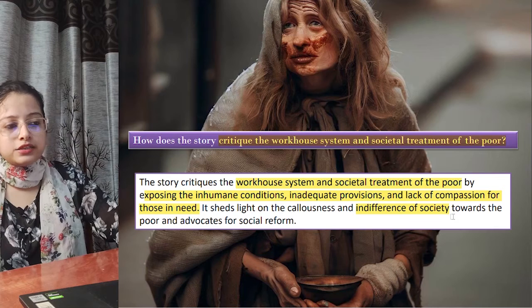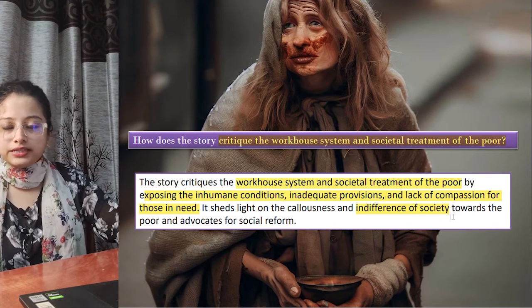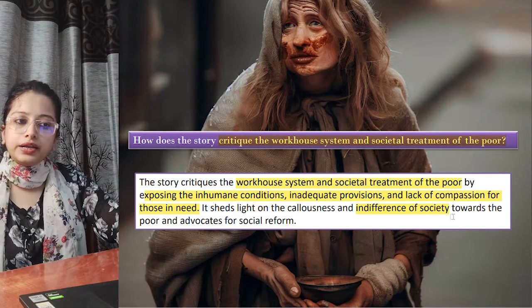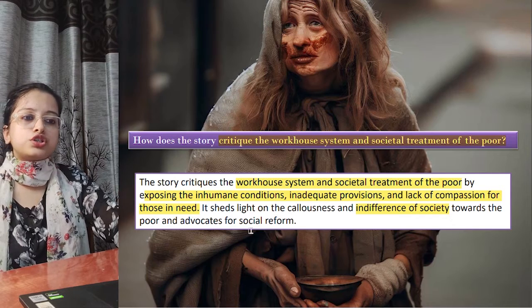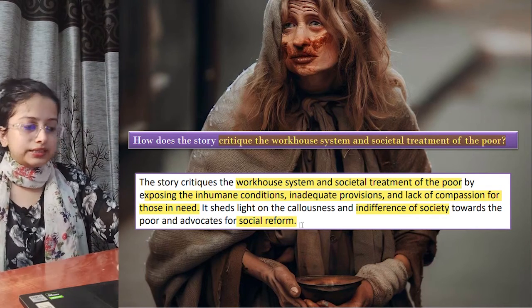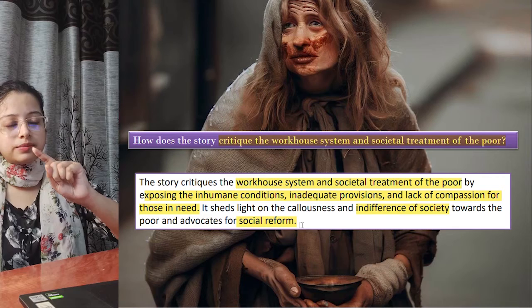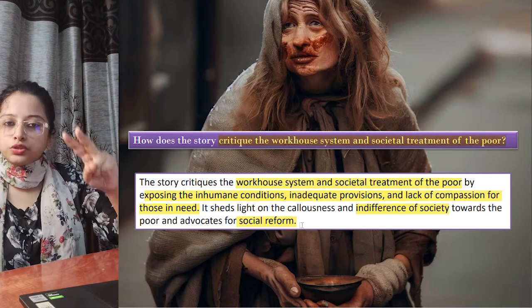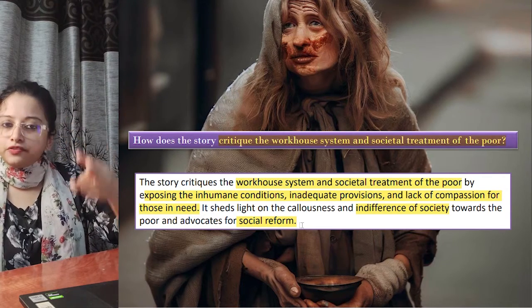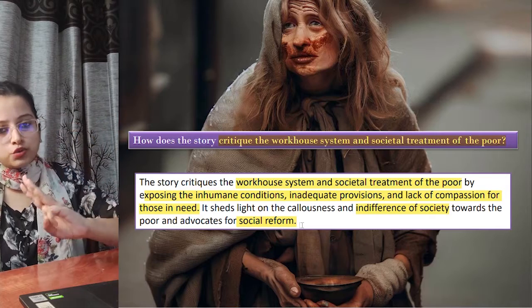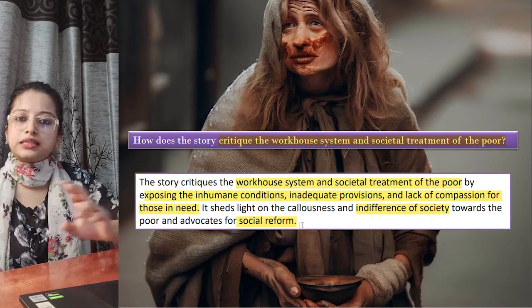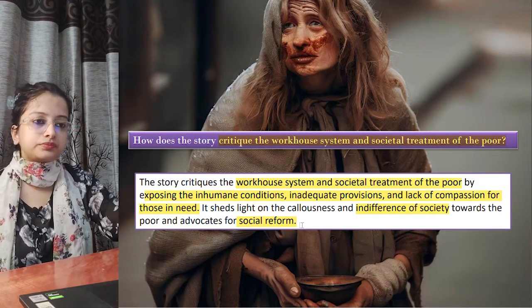So this is the callousness of the society, the indifference of the society, the government is not bothered, right? So it requires social reform. That is also 3 points. One is the problems in the workhouse that show the society's condition, the second is the indifference of the society, and the third point is that social reform is required, otherwise nothing is going to improve.